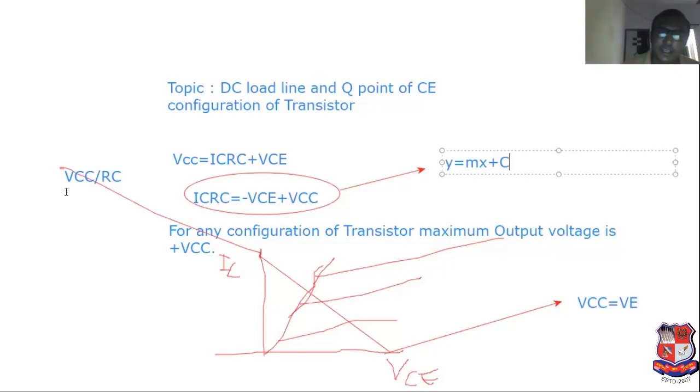VCC equal to VCE and IC equal to VCC divided by RC. So this is the concept of DC load line. It indicates the maximum value of voltage with respect to the maximum value of current. Now, what is the meaning of Q point? I have explained this.